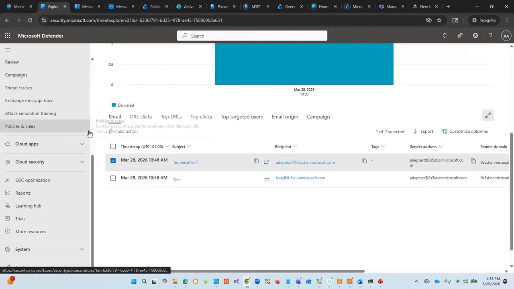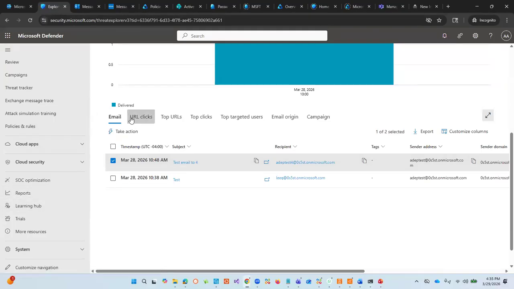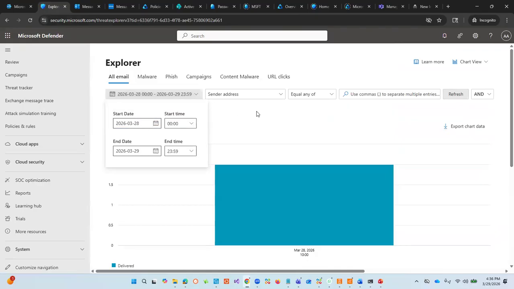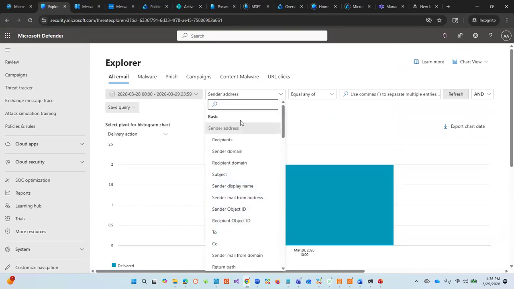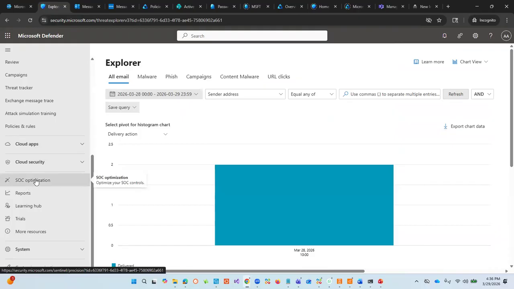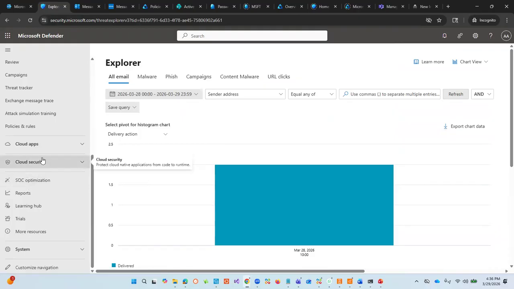However, the Explorer has a much, much more robust way because it's more of security. You want to check emails, URLs, targeted users, email origin, whatever it is you want to do, you can always use it from this one. And then you get the results, the date, the sender, recipient, whatever it is, and then you can query. And when you refresh the query, it will give you exactly what you need, and then you can do all those tracings, right? So that's what it will come back to at the end of the day.